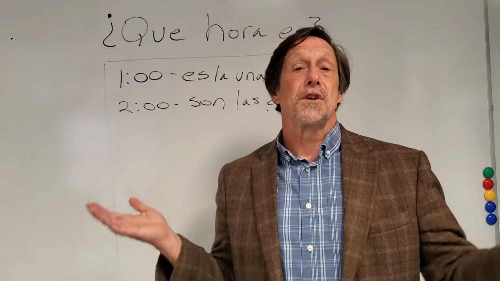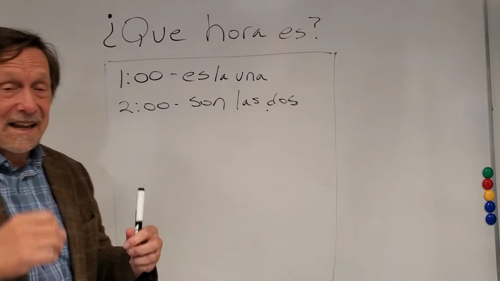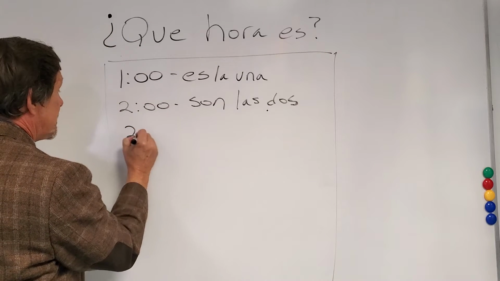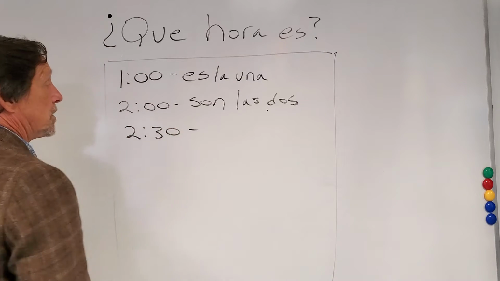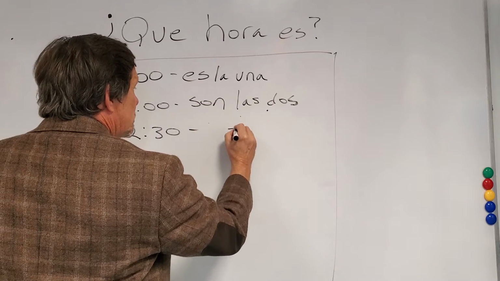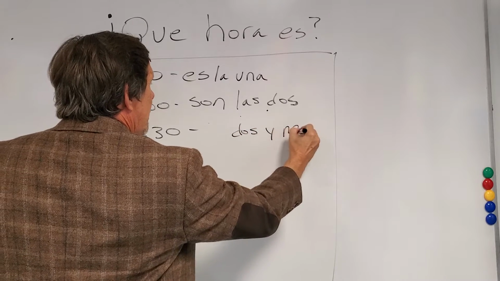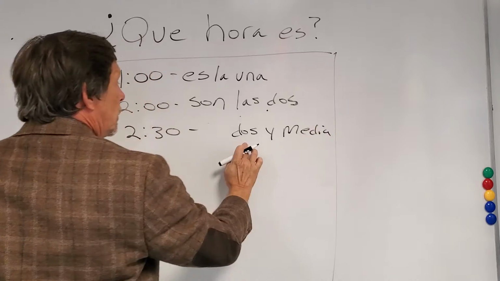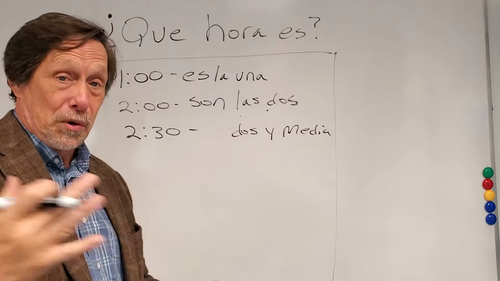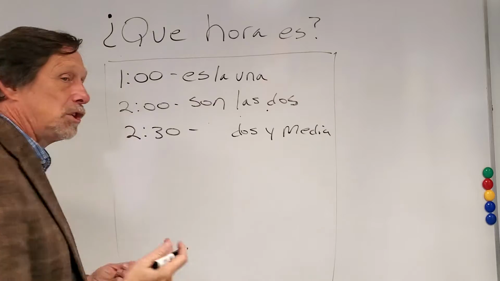Now, what if it's 2:30? Well, you could get away with saying 30, but that's not how we do it. If it's 2:30, you're going to say 2:30 in English. We're going to say son las dos y media. Dos y media. It's 2:30. It's 2.5, basically. Dos y media. Media meaning middle, halfway. Right? So you can guess what we're going to say.